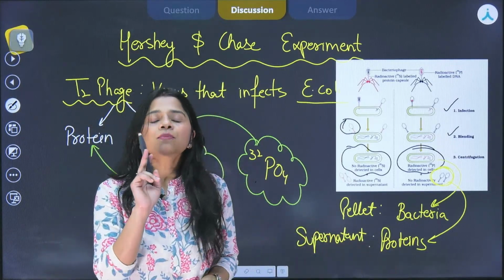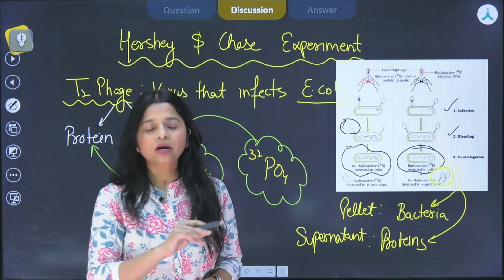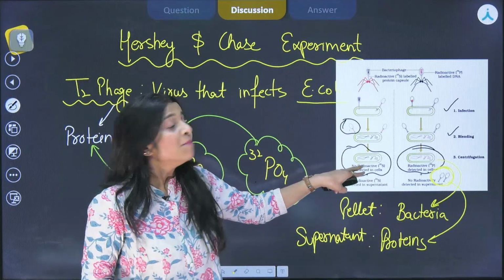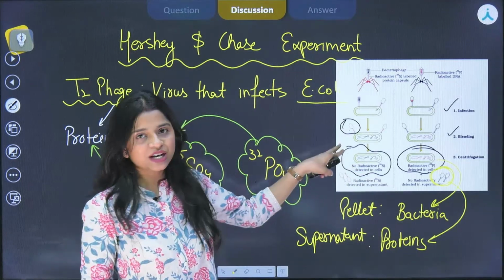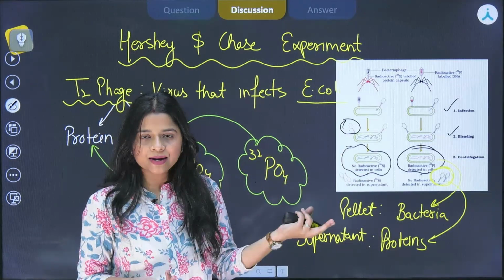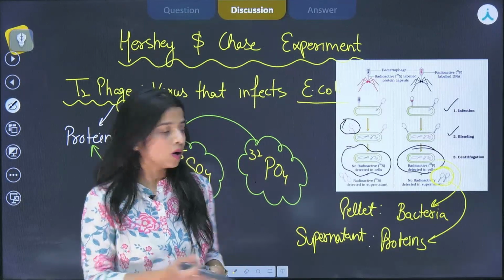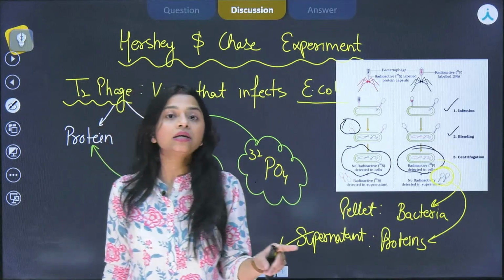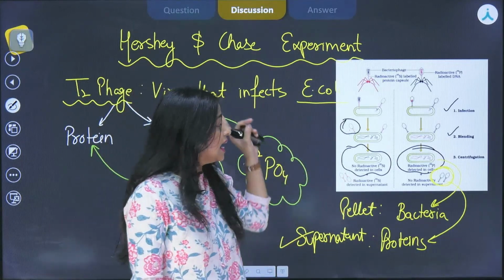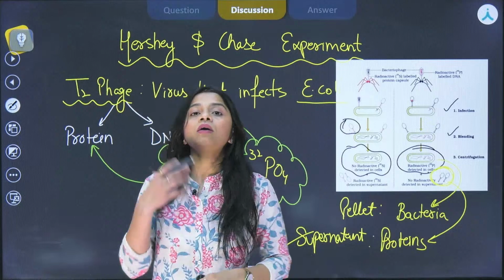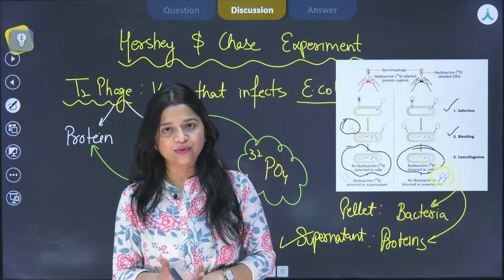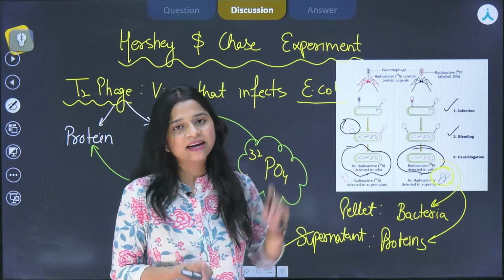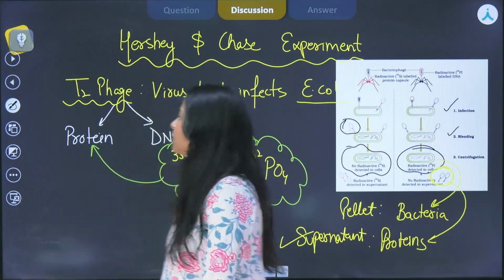Sorry, will the supernatant be radioactive in the first case? Yes, because in this case the protein was radioactive, it was present in the supernatant, and hence the supernatant was radioactive. You can see the same in your NCERT also. It has been mentioned, and in the second case it was the bacteria that was radioactive because it took up the DNA from the bacteriophage. Is it clear with everybody?